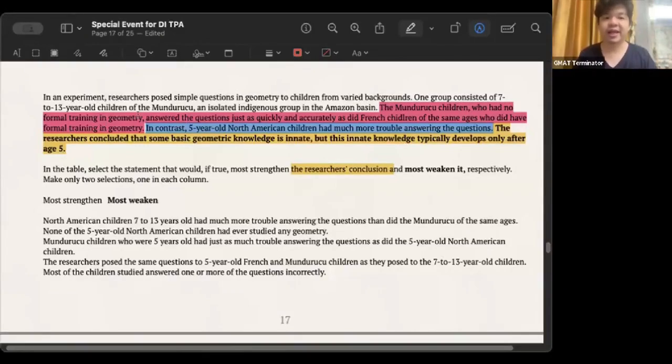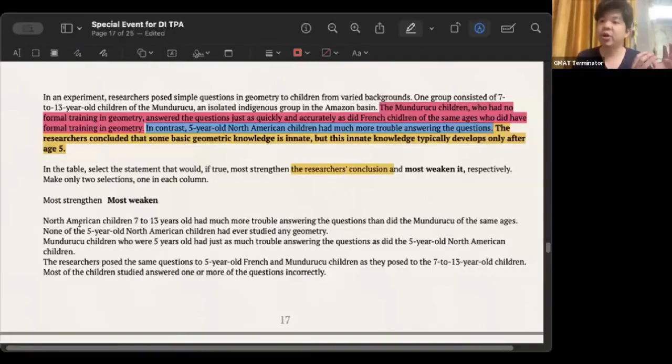Let's reiterate it twice. The Amazon children over 7 years old in the red have never learned geometry. Their performance ratio is good. If you say that you have not learned a few subjects and you are also 5 years old, then it is not related to whether you have learned a few subjects. It is definitely age. We will stop this option and put option C aside.